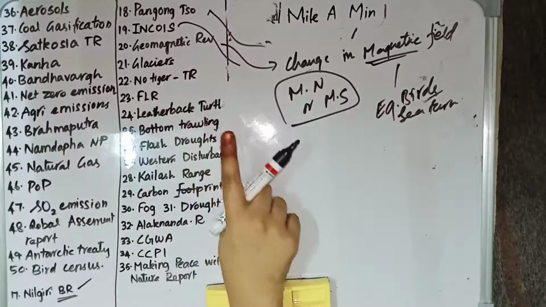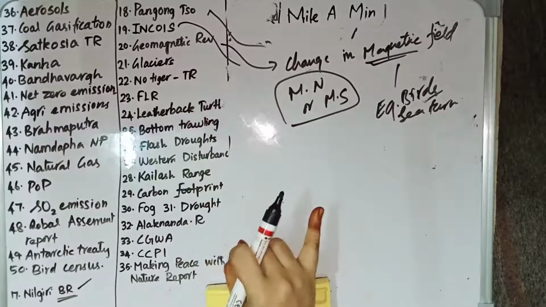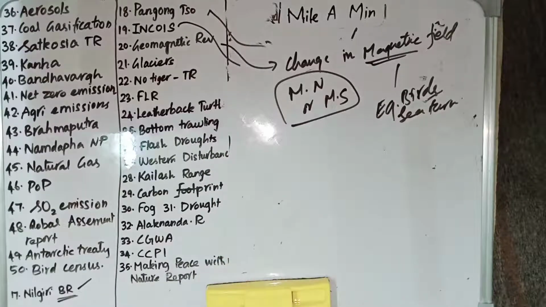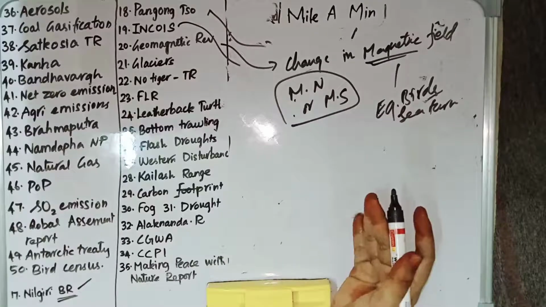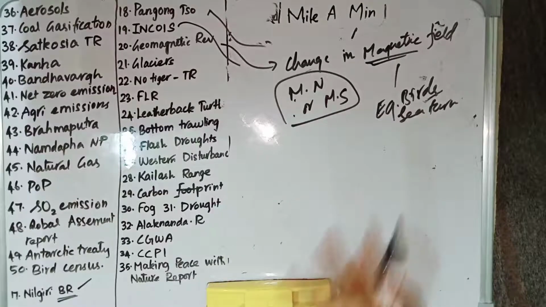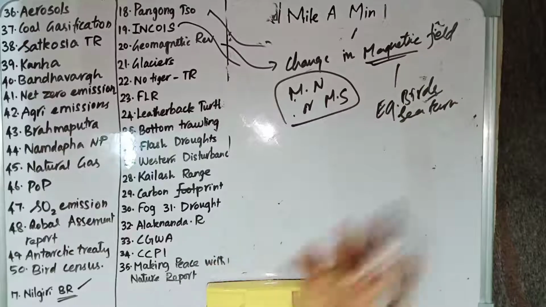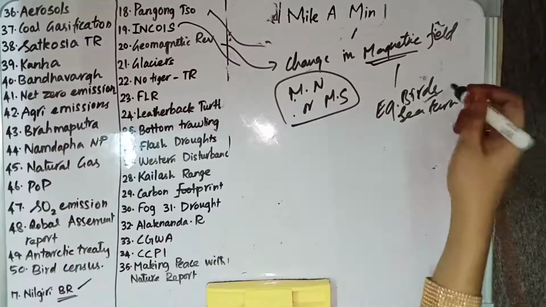So geomagnetic reversal is the change in the magnetic field which results in the change of the magnetic north and the magnetic south, and because of this, the birds and the animals which use the magnetic field for navigation will get affected. Example, birds and sea turtles.